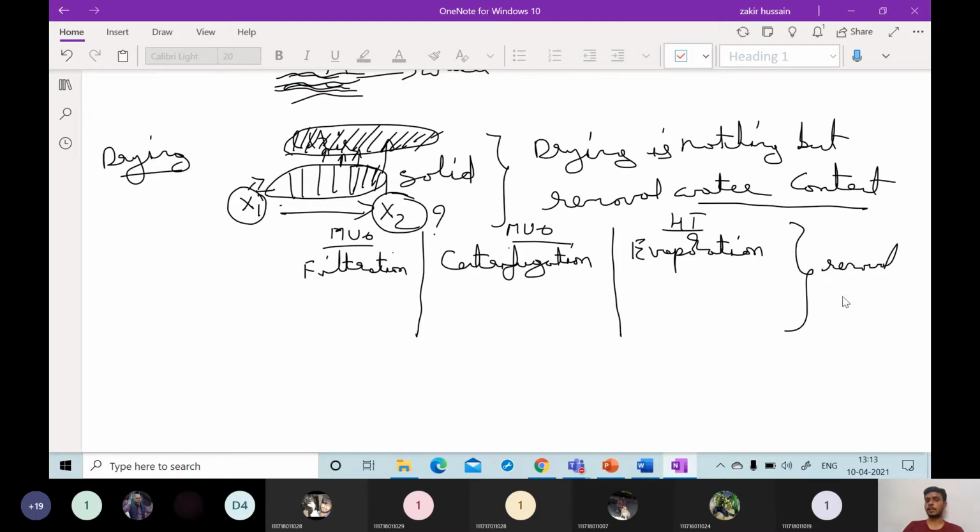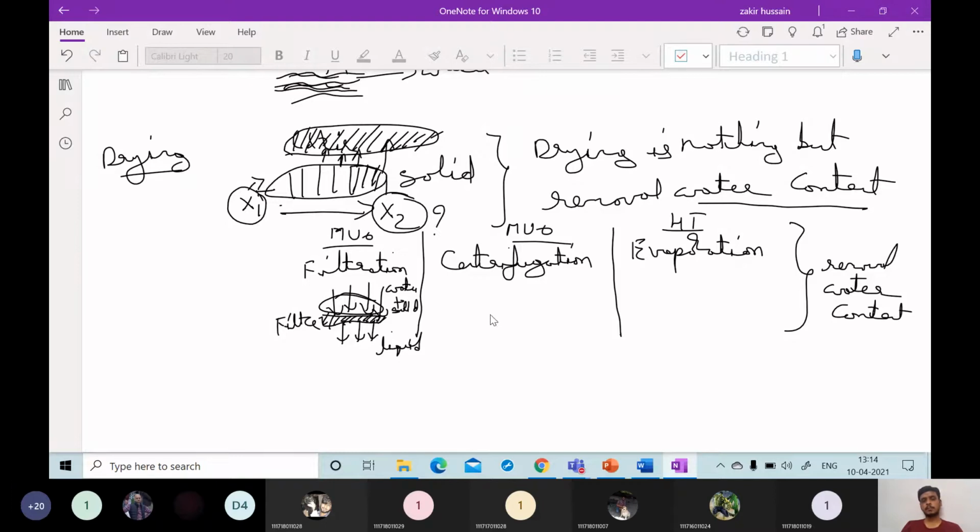But how it is different from the drying operation, we have to know that. Here the common principle in every operation compared to drying is the same, removal of water content only. But in filtration, if you see, some suitable filter will be there. We send the water or some liquid content plus solid content, and finally the liquid content will be passed out through that mesh, and after passing out, solids will be retained on this particular filter.